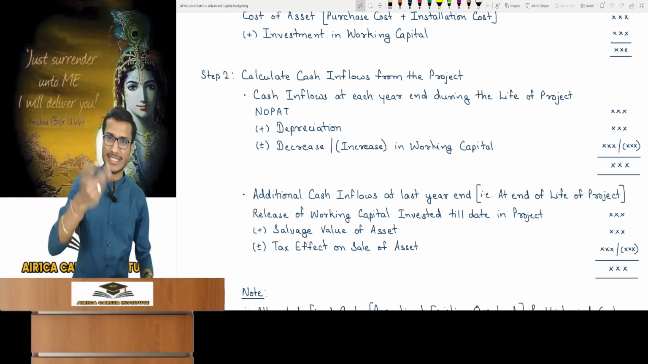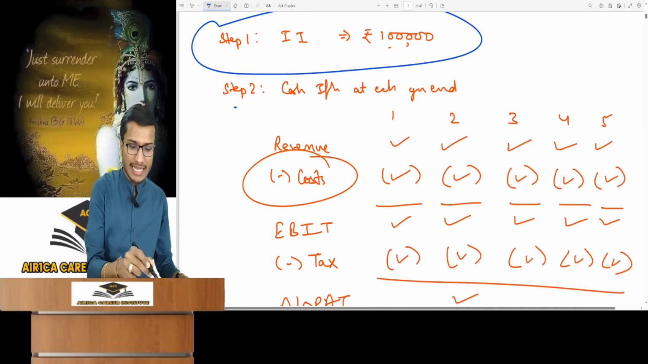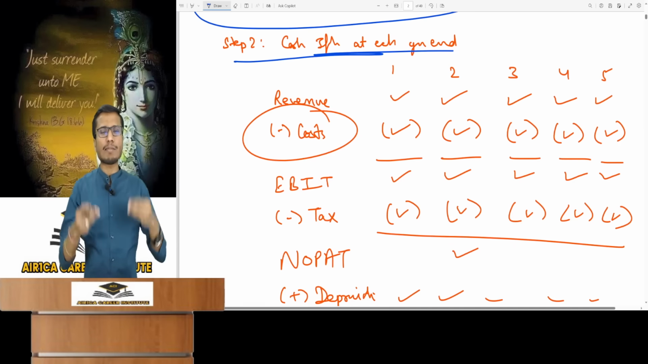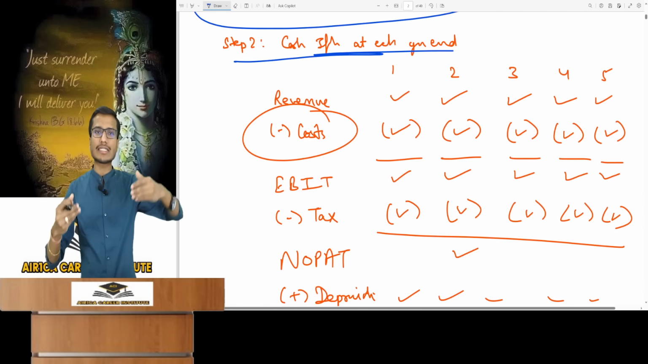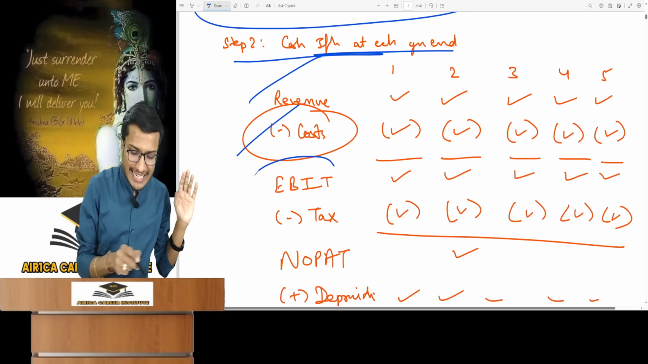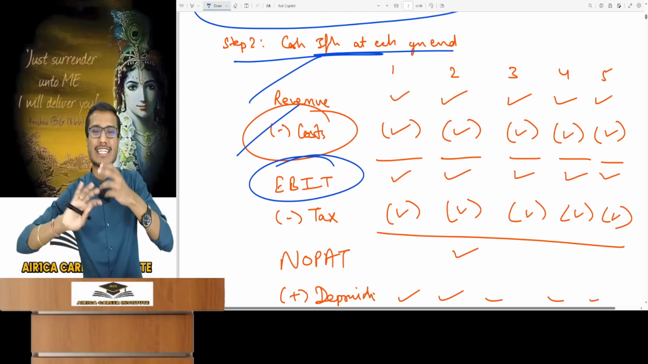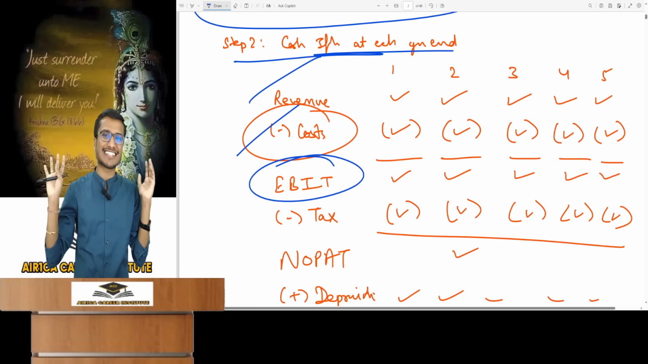I'll tell you a bit about that too, which I also explained in the regular batch. Take a look at this example. How do you get cash inflows at each year end? It's very easy to calculate. Just take sales and subtract all expenses including depreciation. You'll get EBIT, earnings before interest and tax. It's an earning with all expenses except interest and all tax are deducted.